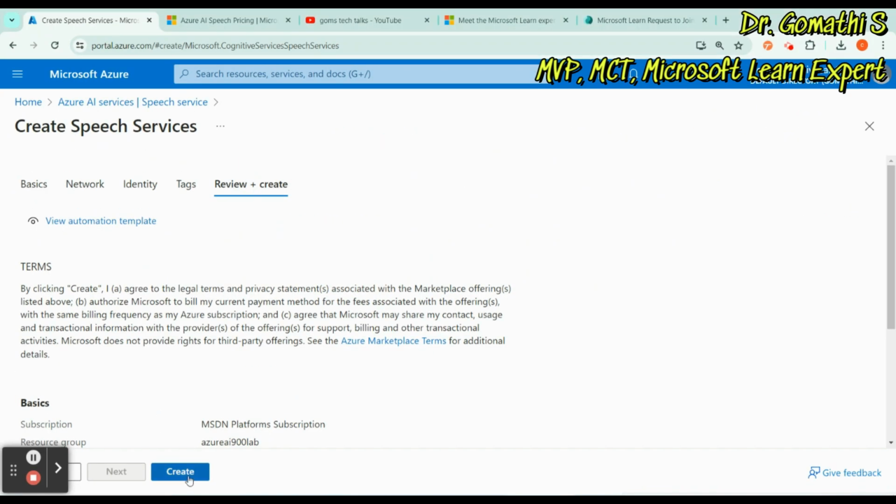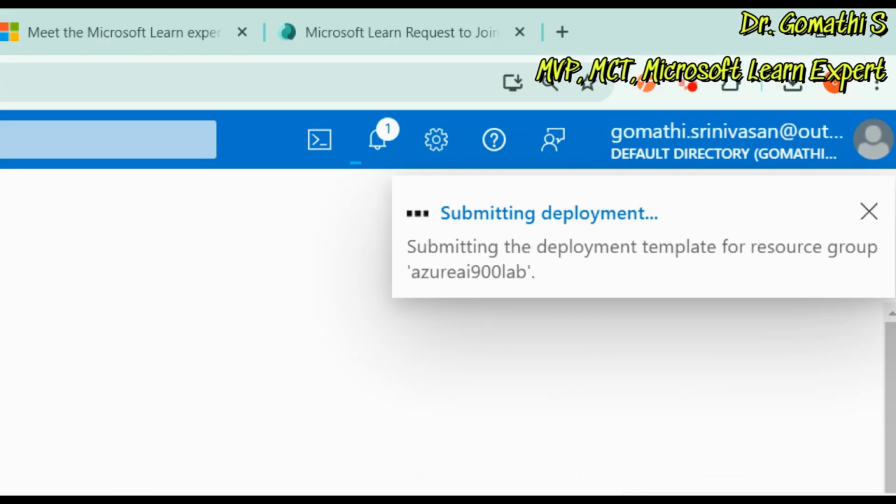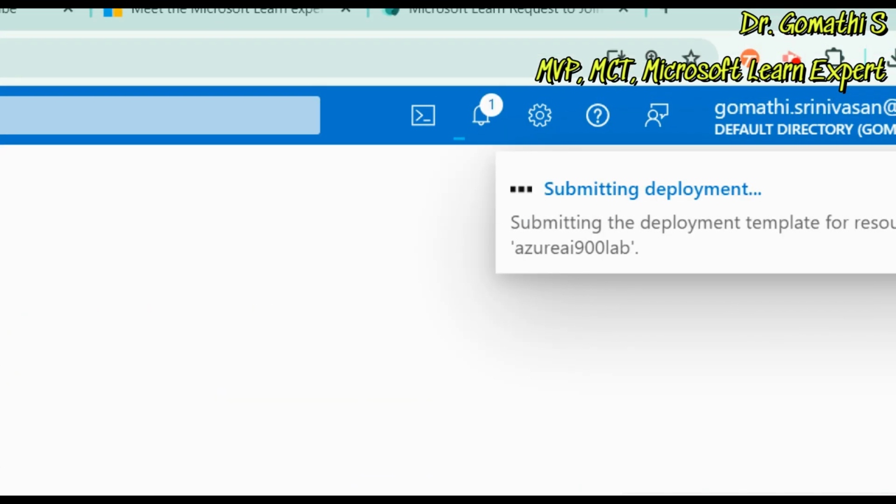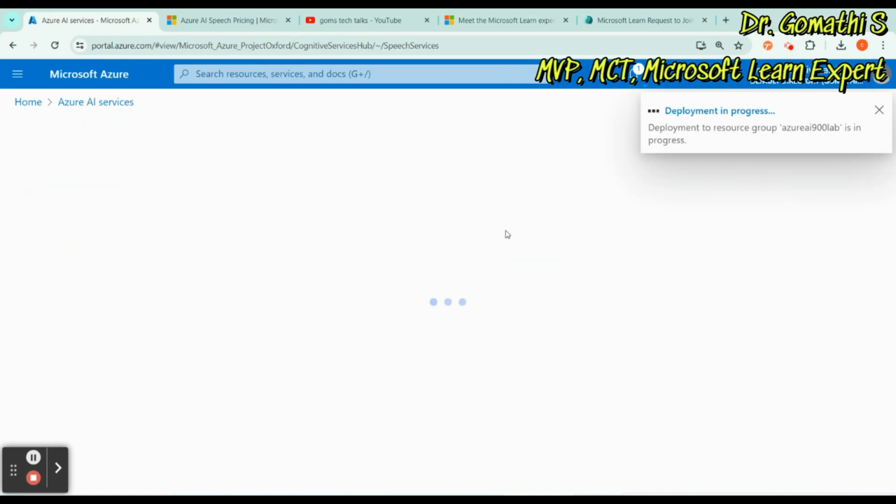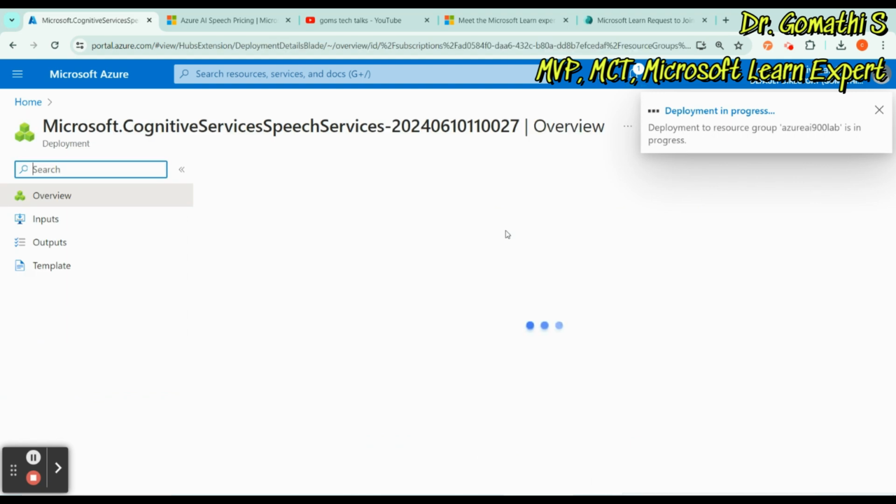Okay, so you can just click on create. You have to wait for the deployment. It will deploy initially, and then it will show you the final result. See here, it is showing submitting deployment. Once it is deployed, it will show you the success message.